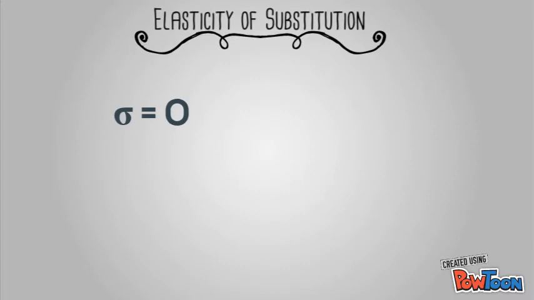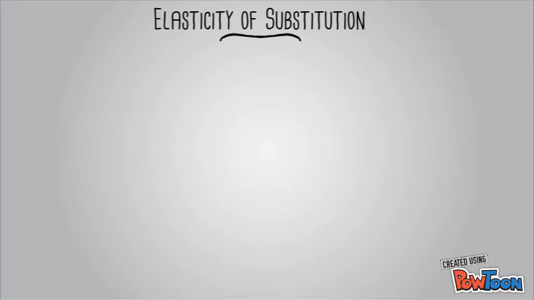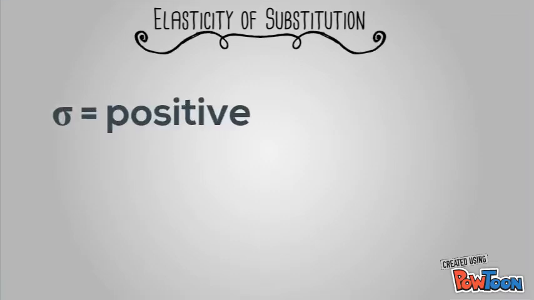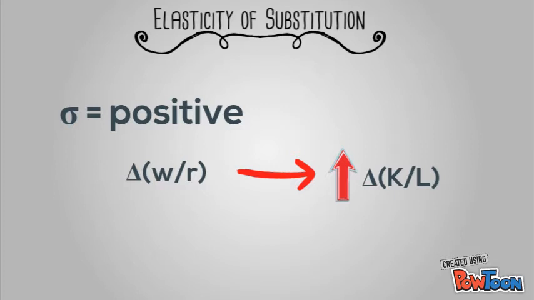If the elasticity of substitution is 0, any change in the wage rate relative to the price of capital will result in no change in the capital-labor ratio. However, if the elasticity of substitution is positive, any change in the wage rate relative to the price of capital results in a change in the capital-labor ratio.